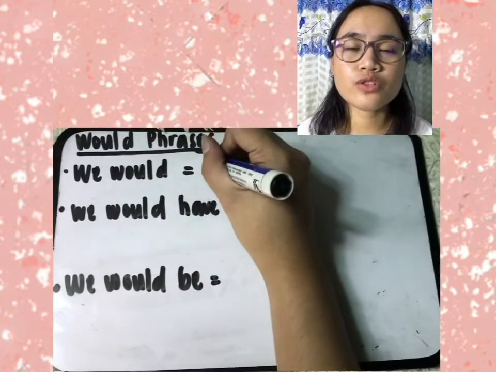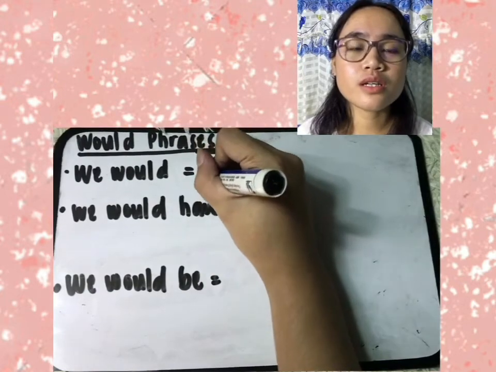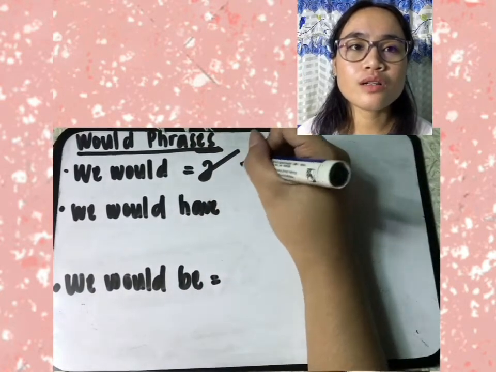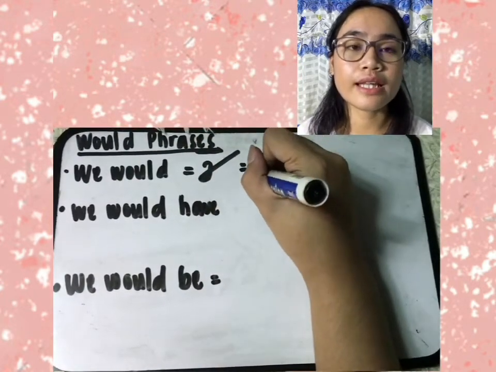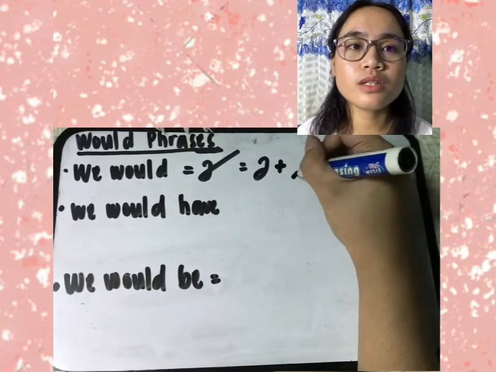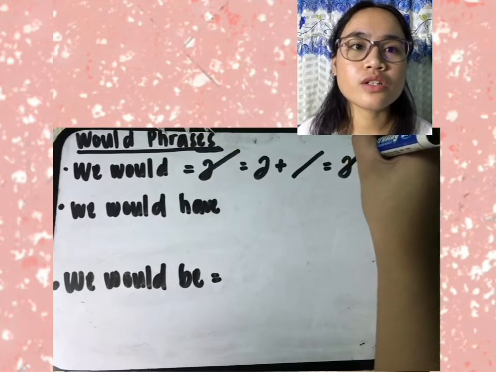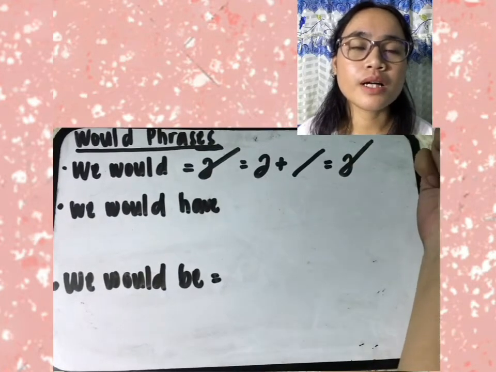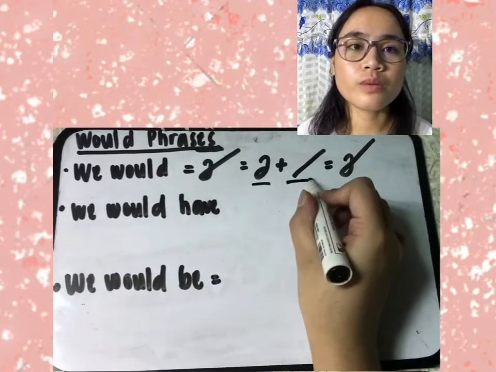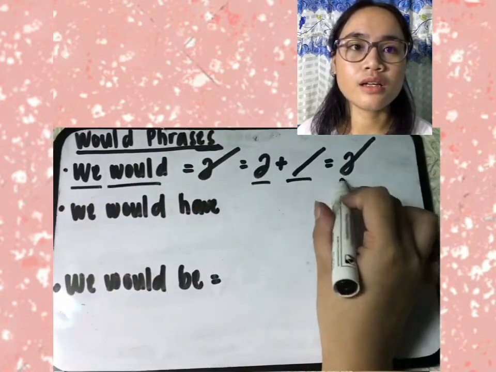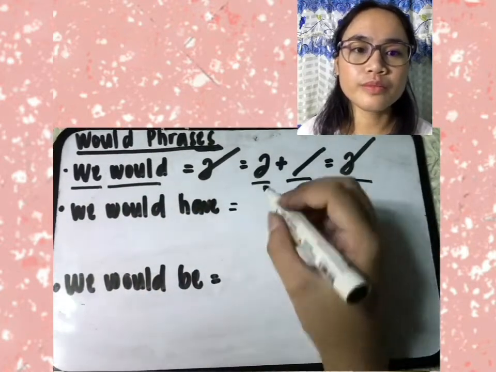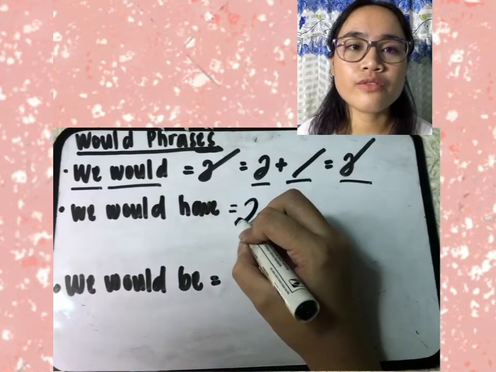Next, the "would" phrases. First, we have "we would." Would is represented by a long slanting line, which is also the representation of the symbol D. But would is a brief form, so we will write it as a long slanting line. Next, "we would have."